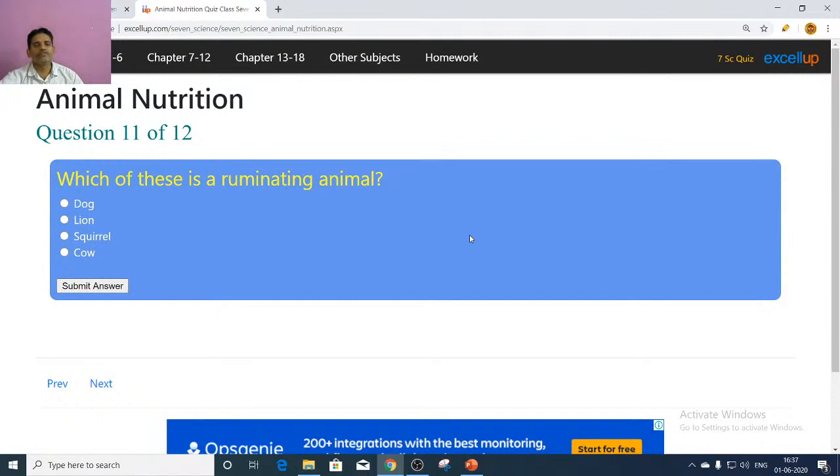Next, which of these is a ruminating animal? Some animals like cow, buffalo, these animals will bring back the food, partially digested food, and chew thoroughly, and again they swallow. That process is called rumination, and the animals are called ruminating animals. So, ruminating animal here, cow.